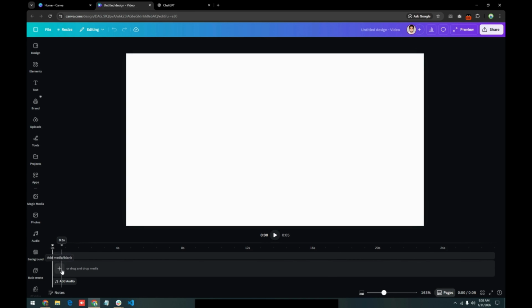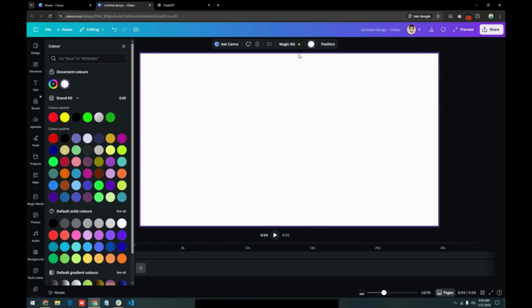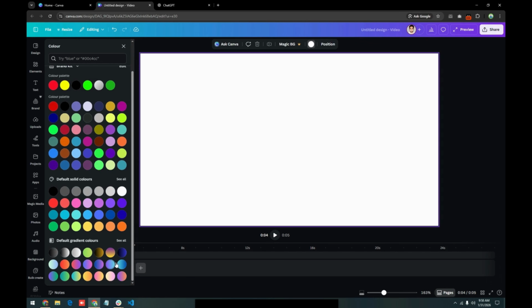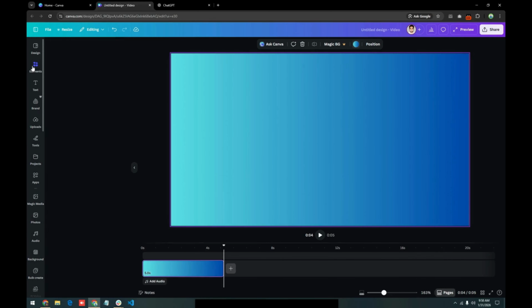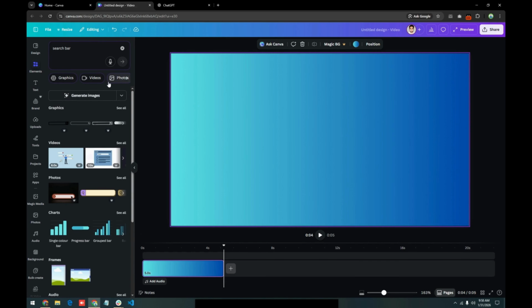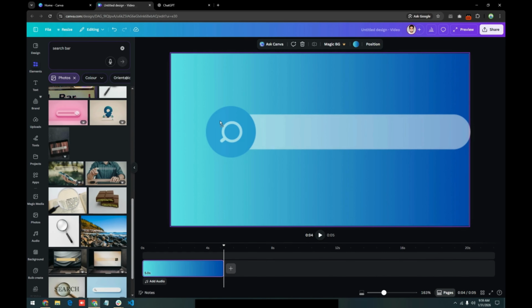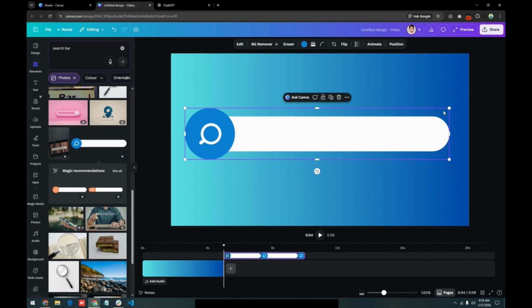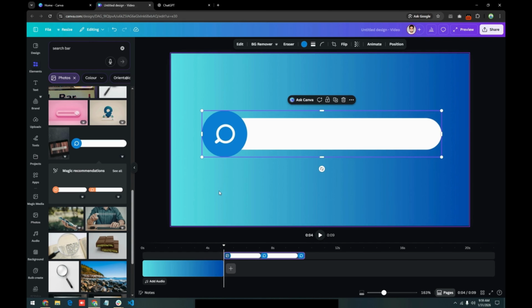Now go to this plus button, add black media, and now go to its color and change its background color to this gradient color. And now go to elements and type here search bar, go to photos, scroll down and choose this one and increase its size and place it in center of the page